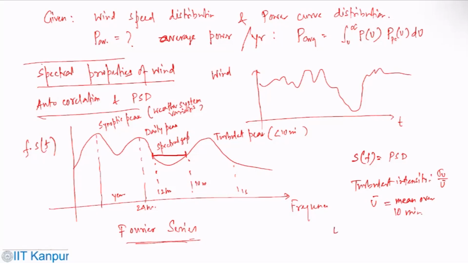Then U bar is 1 by n summation of i equals 1 to n of ui, and sigma square is 1 by n minus 1 summation of i from 1 to n of (ui minus U bar) square. This is how you can estimate these things.